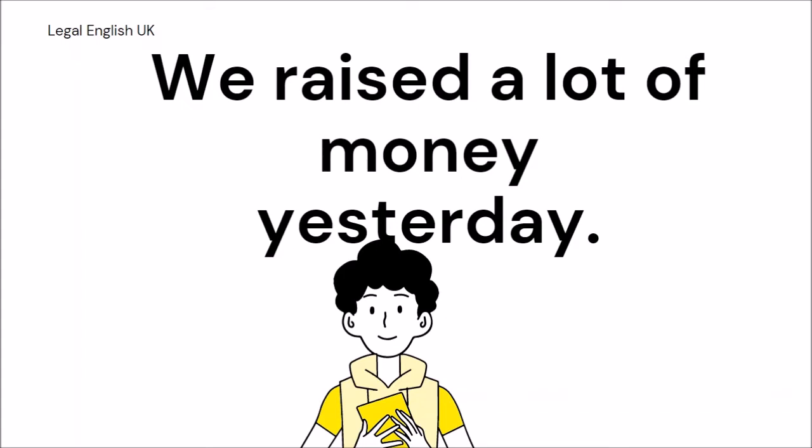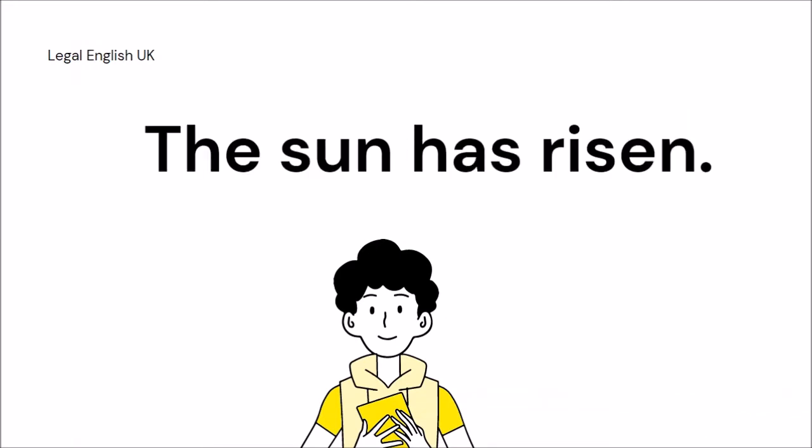So we raised a lot of money yesterday. We raised our hands in class. We raised the idea. So because raised is transitive, it takes an object and you can put that structure into your sentence. However, if you have an intransitive verb, such as rise, then there cannot be an object after it. For example, the sun has risen. Nothing can be said after rise. No object can be put after rise in that case.